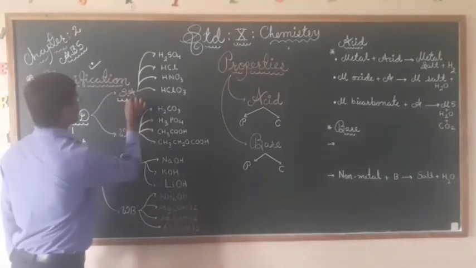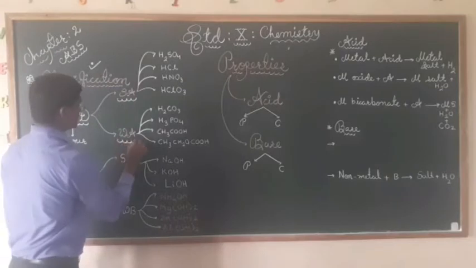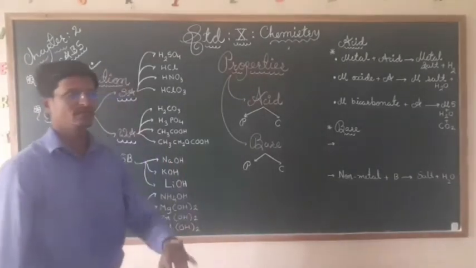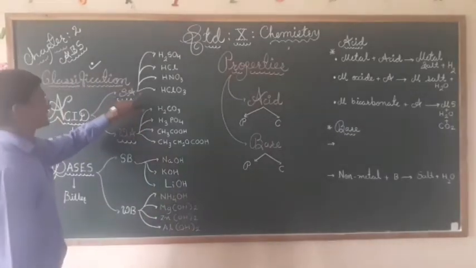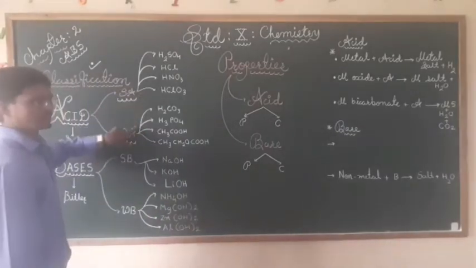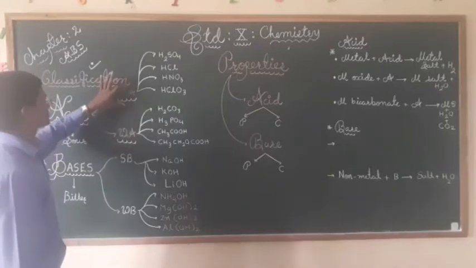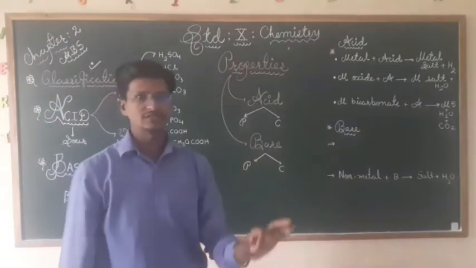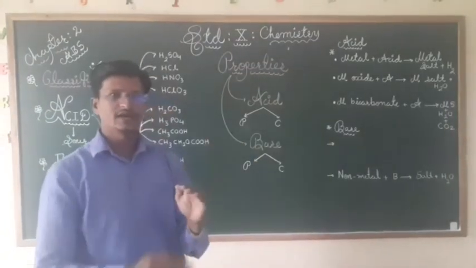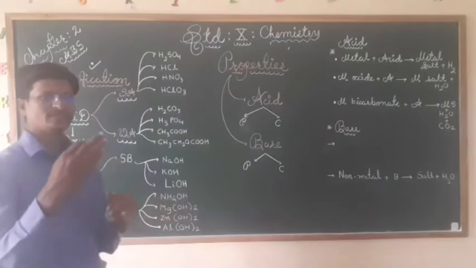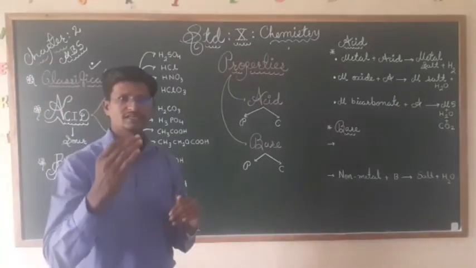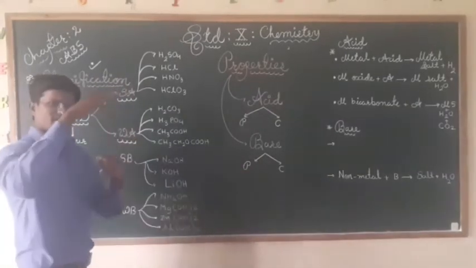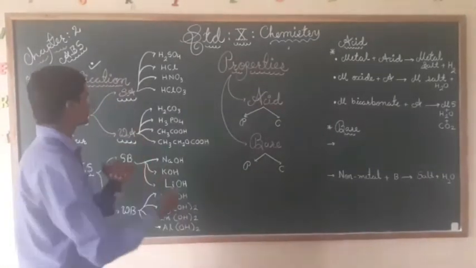Now we have two types of acids, strong acid and weak acid, in a simple format to understand better. Strong acid means they have high concentration. Suppose we take the example of Teja, it is highly concentrated. And weak acids are a little bit lower in concentration as compared to strong acids.